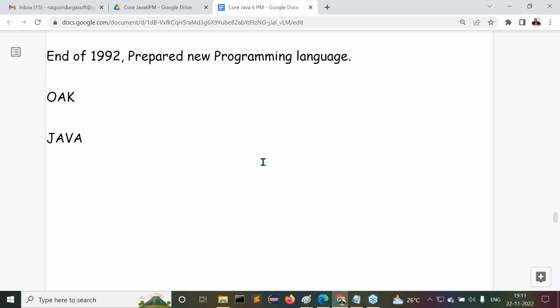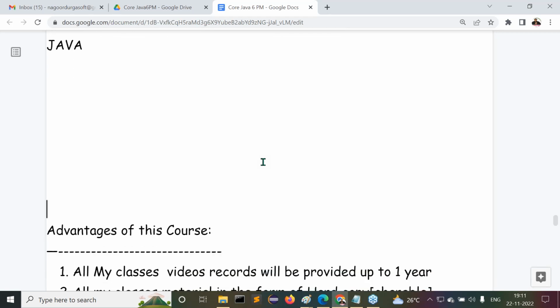Yes, sir, got my point or not? So finally, the name they have given to the programming language is Java. Okay, listen carefully. That name is okay, fine. Then what is next?